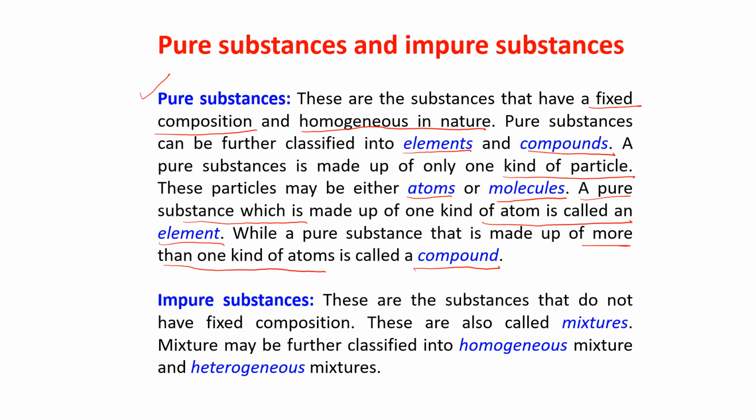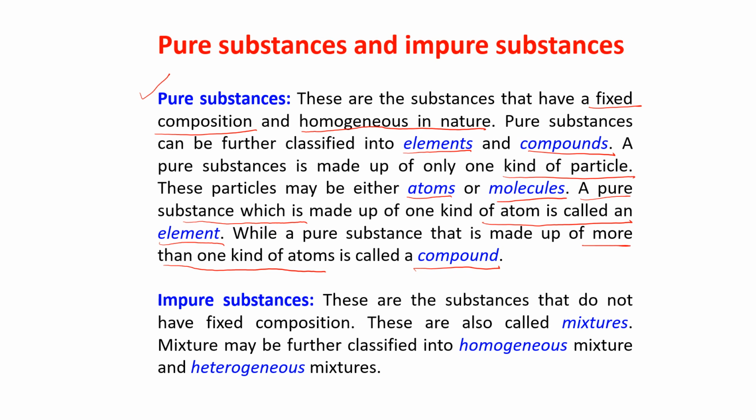Okay, now so many new things are here. It is having a fixed composition, homogeneous in nature, elements, compounds. So many new words are here. Now I am going to explain all these things in the following slides. What is a compound? What do you understand by fixed composition? All these things I will explain to you in the following slides.